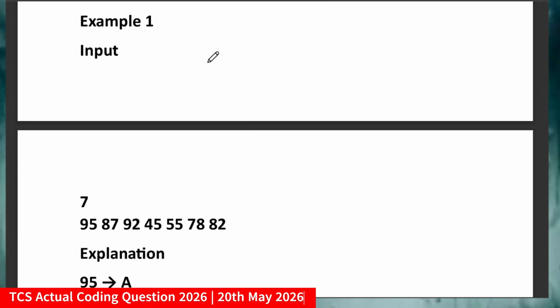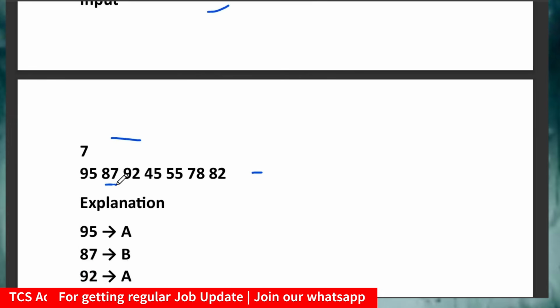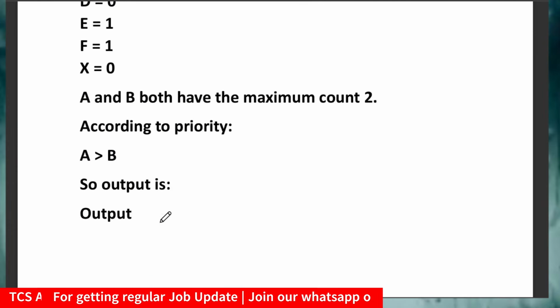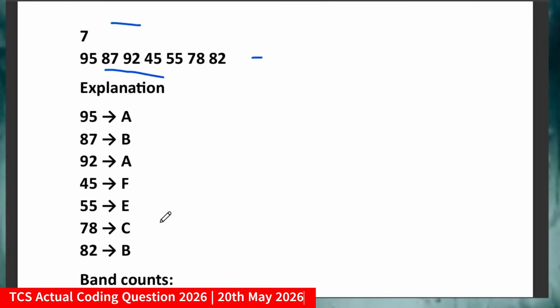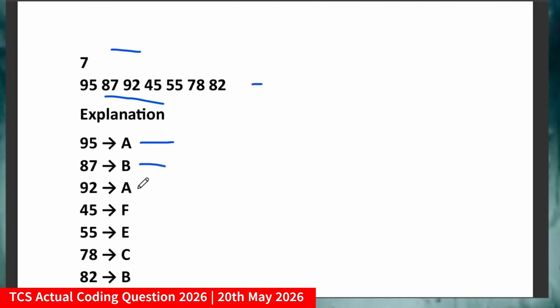Now let me give some input scenario. For example, if you are taking 7, meaning 7 students, you have to take the corresponding marks. So these are the marks of the corresponding students. Now you have to print the band counts and find the maximum. If you count all these, 95 comes in band A, 87 in band B, 92 in band A. Why band A? Because they have clearly mentioned that if the range is between 90 to 100, then it should be in band A.